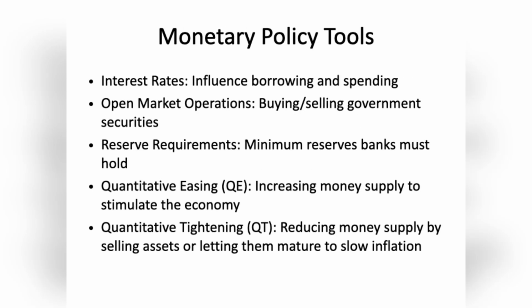Central banks use a variety of tools to manage the economy. First, interest rates, which influence borrowing and spending. Second, open market operations, where the bank buys or sells government securities. Third, reserve requirements, which set the minimum reserves banks must hold. Fourth, quantitative easing, QE, which increases money supply to stimulate growth. Finally, quantitative tightening, QT, which reduces money supply by selling assets or letting them mature to control inflation.